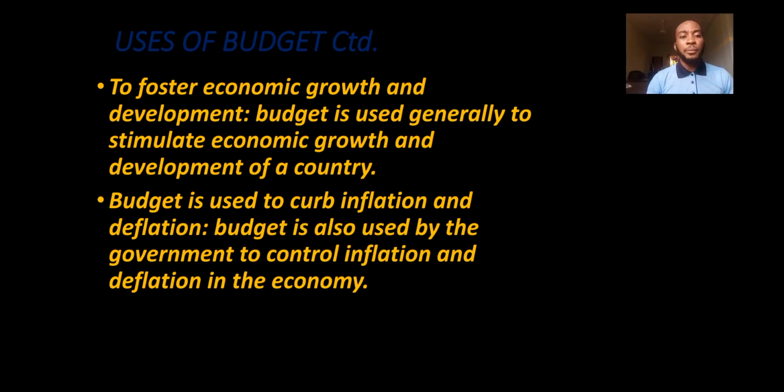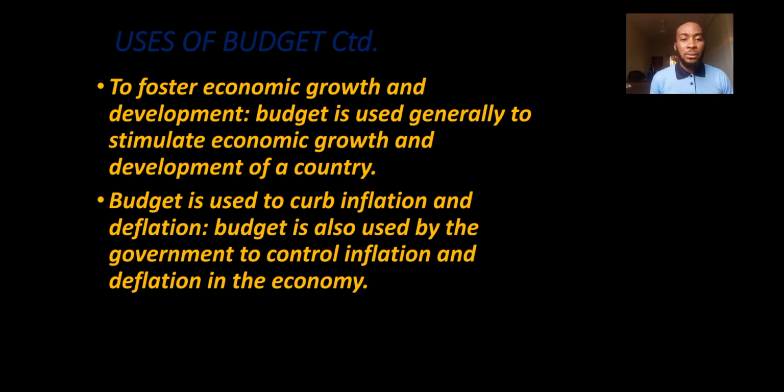Therefore, expenses will be reduced and more revenue will be generated. Government could use taxation to achieve that. The excess money in circulation will be reduced to a barest minimum. So in this case, the problem of inflation has been solved.